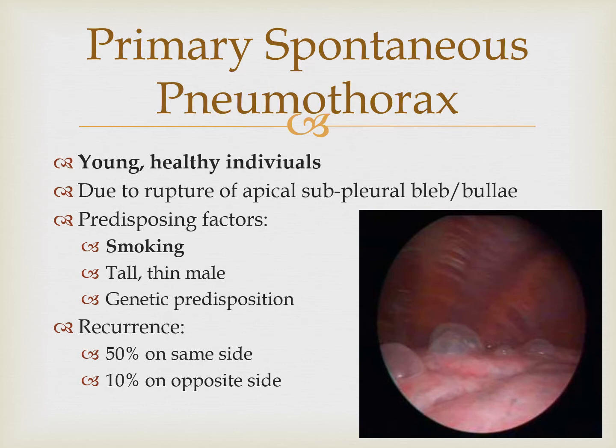Recurrence is very common in primary spontaneous pneumothorax. Primary means, as in other diseases, there is no underlying cause. This is believed to be due to rupture of an apical subpleural bleb or bulla. Otherwise, the previous chest X-ray will be normal, and there will be no history of any other disease.